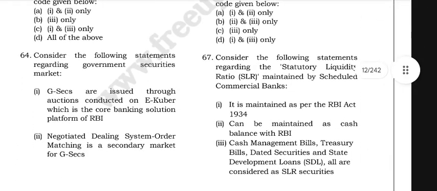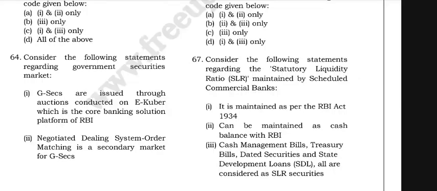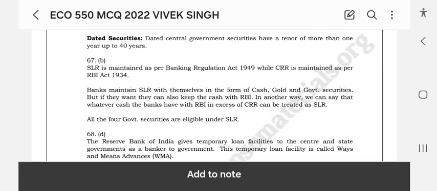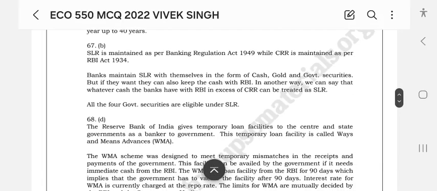Consider the statements regarding the SLR maintained by scheduled commercial banks. The SLR is maintained as per the Banking Regulation Act of 1949, while the CRR is maintained as per the RBI Act of 1934. Banks maintain SLR with themselves in the form of cash, gold, and government securities.